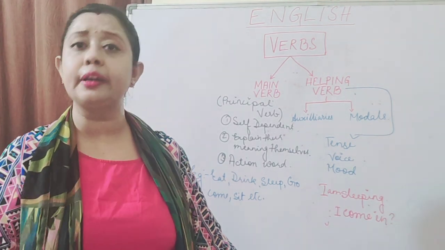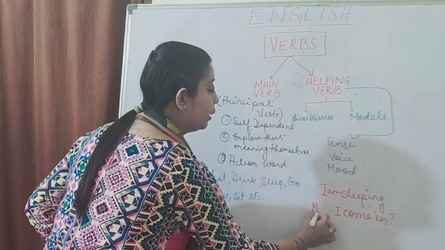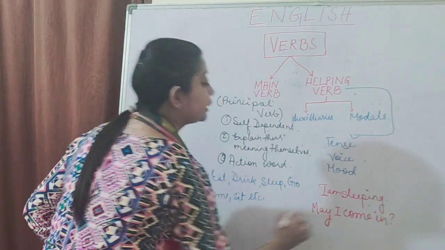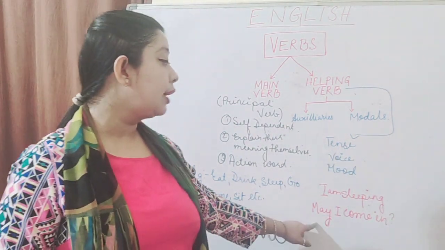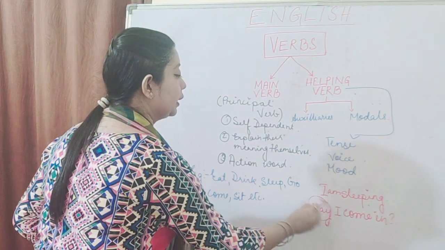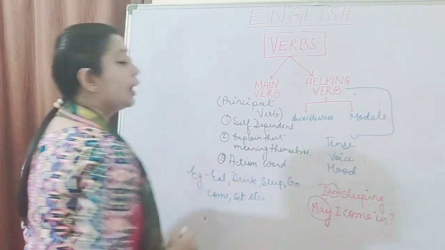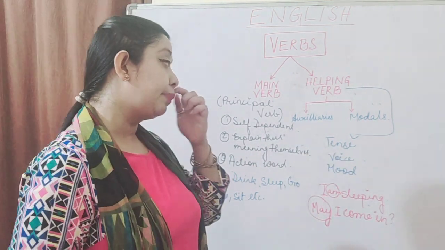Am I making a request? Nothing is clear. But as soon as I put the word may over here, it becomes clear that I am taking a permission. By using may, I am taking a permission. So this may over here, this am over here are helping verbs. So what does a helping verb do?